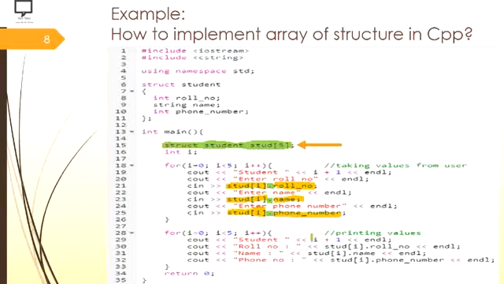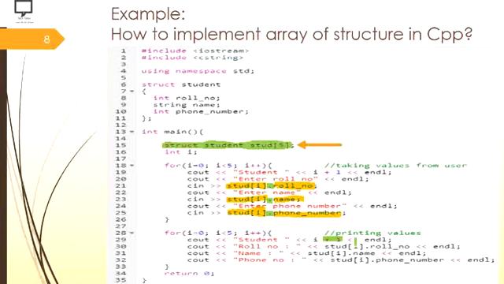Here I have mentioned in a comment that it is printing the values for the student. Again I am mentioning the number of the student over here. Usually we start counting from 1, so that's why I have used i plus 1 for our reference. If you want to display it from 0, remove that i plus 1 and just display i over there.